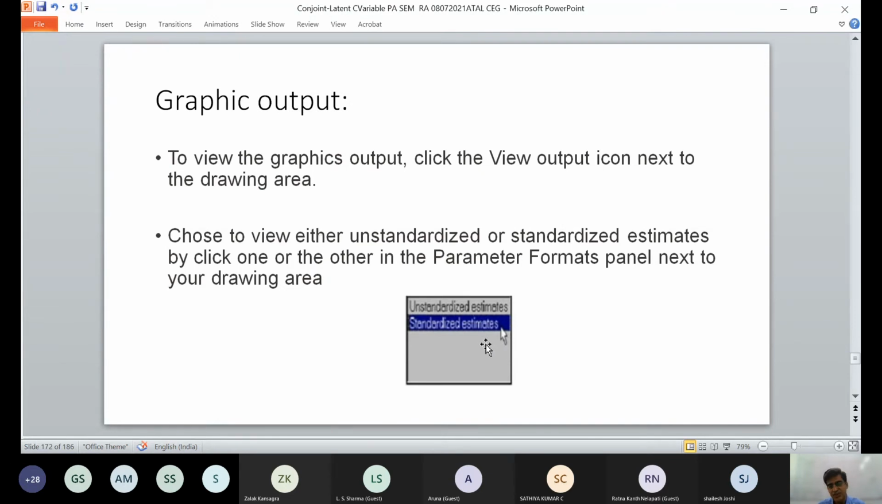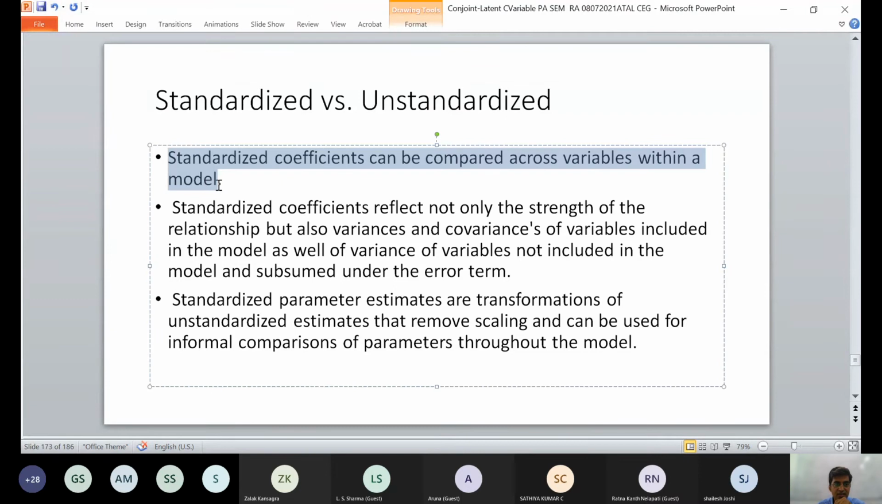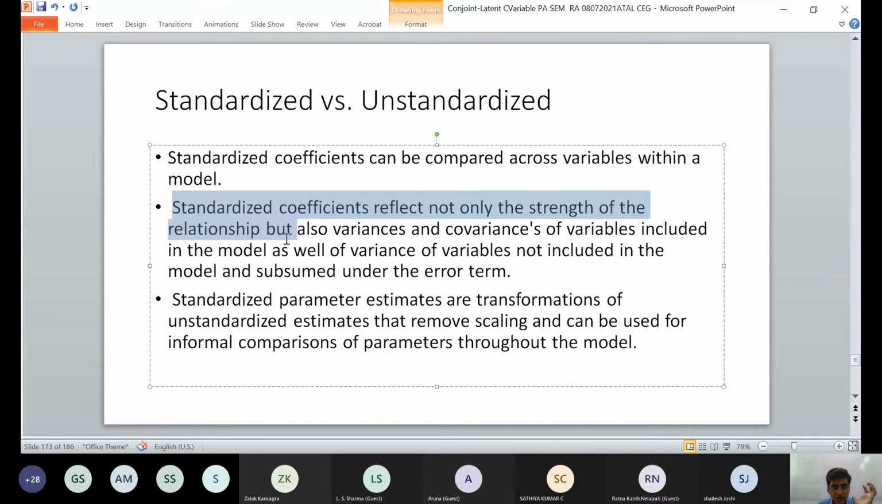You can view unstandardized estimates or standardized estimates. You want to do standardized or unstandardized. Standardized coefficients can be compared among variables, and a standardized coefficient reflects not only the strength of the relationship but also the variance and covariance of the relationship, which are included in the model. Variance of variables not included in the model is subsumed under the error term.